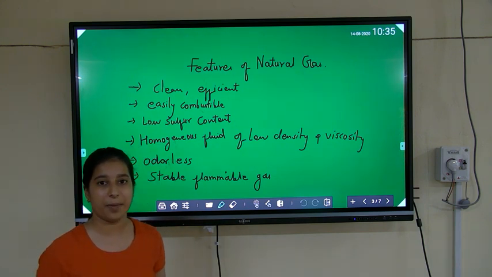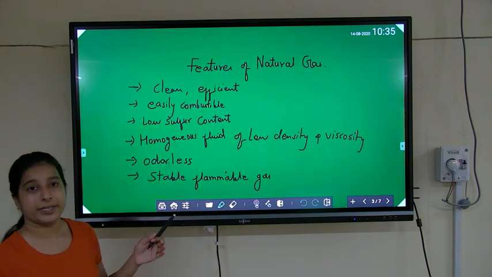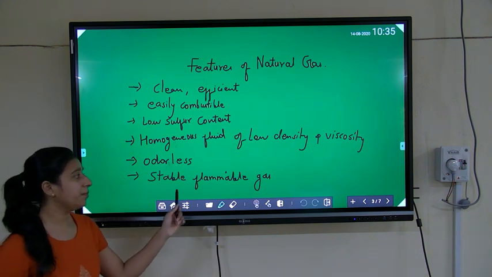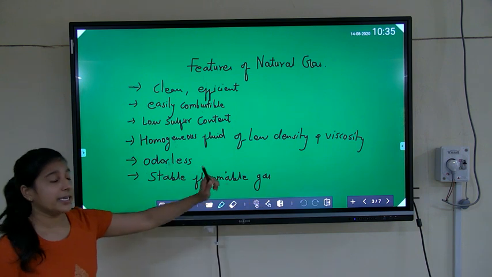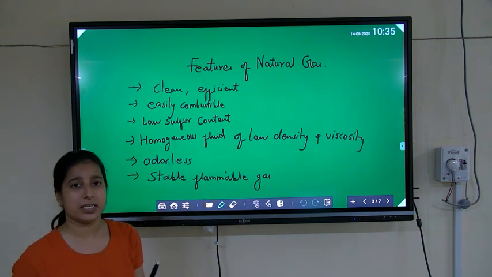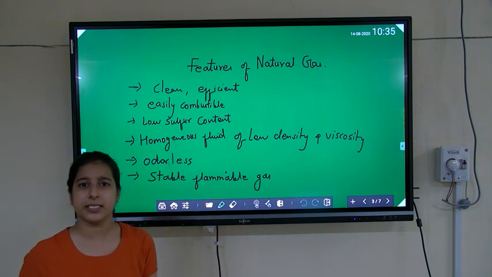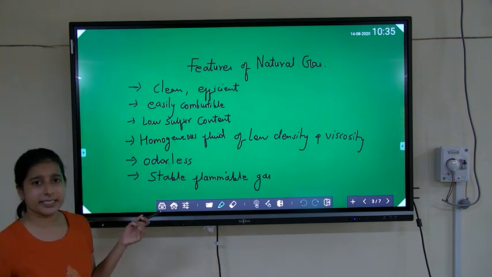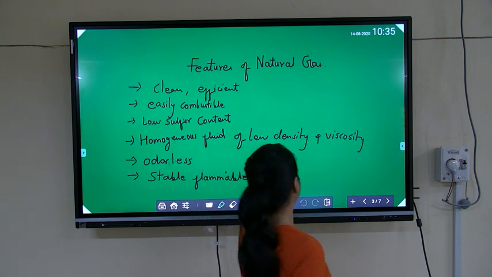Generally we use mercaptan, so that we can sense it. Next, it is the most stable flammable gas. Its flammability limit is generally 5 to 15% in a mixture with air. Its energy content is about 1000 BTU per SCM.